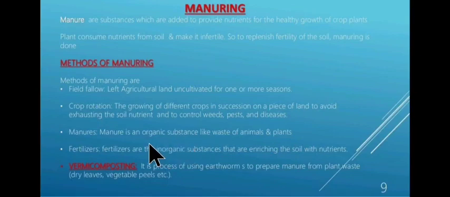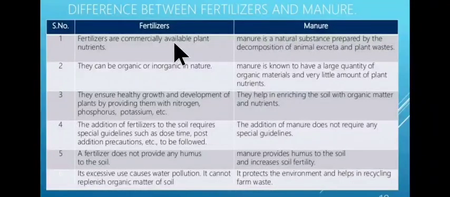And the next is fertilizers. Fertilizers are the inorganic substances that enrich the soil with nutrients. And the last is vermicomposting. It is a process of using earthworms to prepare manure from plant waste, that is dry leaves, vegetable peels, etc. Now let's see few differences between fertilizers and manure.